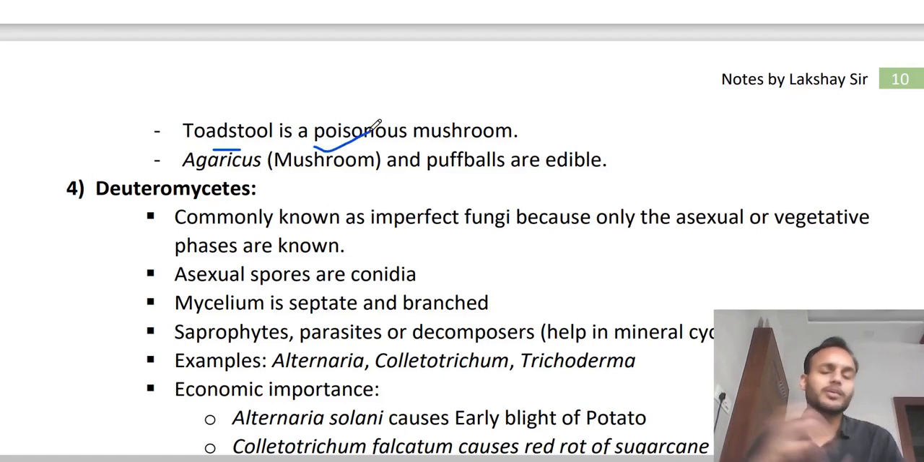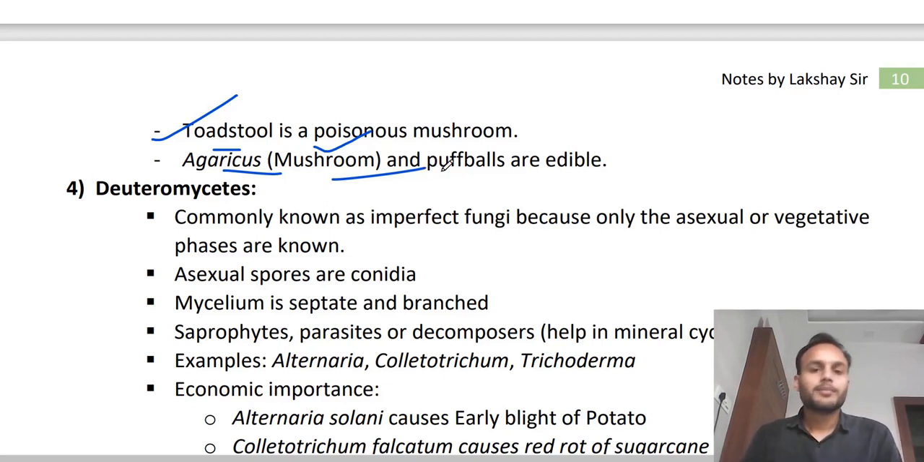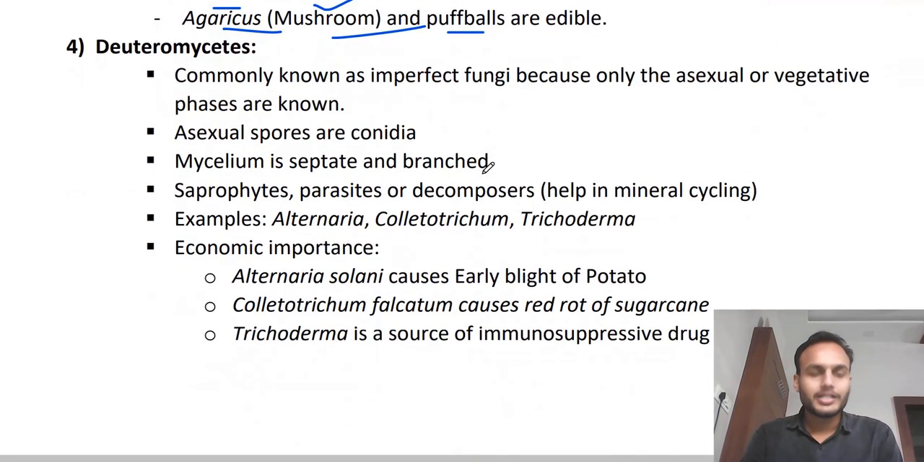So you must have heard about the mushrooms. Some are edible, some are non-edible, some are poisonous, non-poisonous. So toadstool is a poisonous mushroom. Okay. Agaricus mushroom, simple. You call like which are eaten, which are edible. Puffballs, clear, they are also edible. Clear. Next is the Deuteromycetes group.